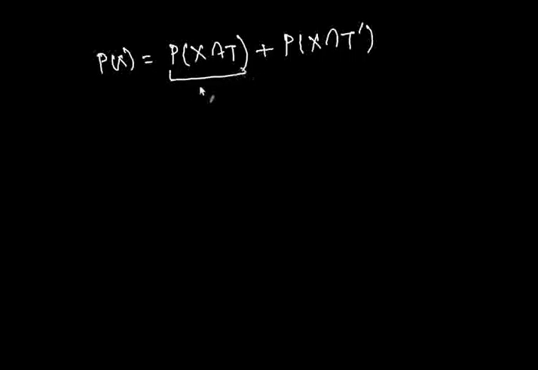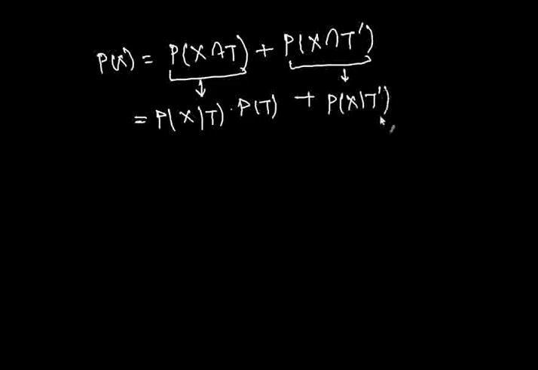And this could be rewritten as probability of X given T multiplied by probability of T, and this could be written as probability of X given T prime into probability of T prime, right? Now we know this term and we know this term. We were given this term, this was the false positive, X given T prime. So the only thing we don't know yet is this term over here.